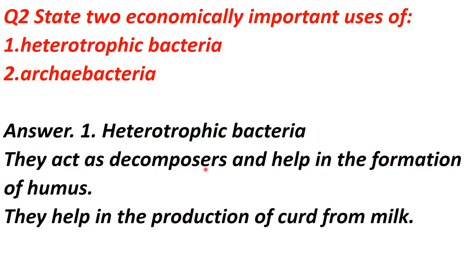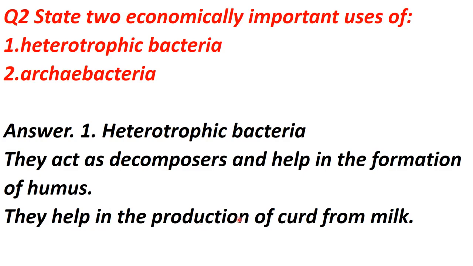Decomposers means those which decompose the dead and decaying organic matter, converting the complex dead and decaying organic matter into simpler inorganic substances, and it helps in the formation of humus.